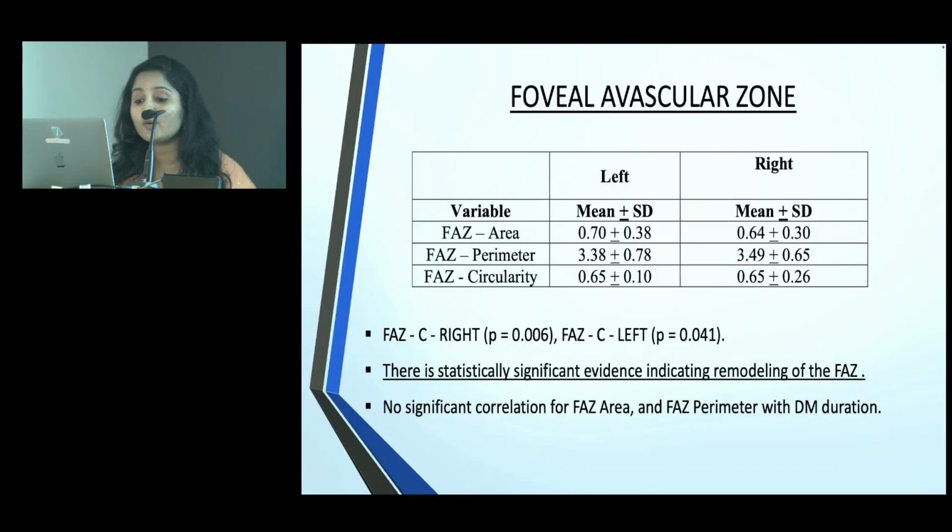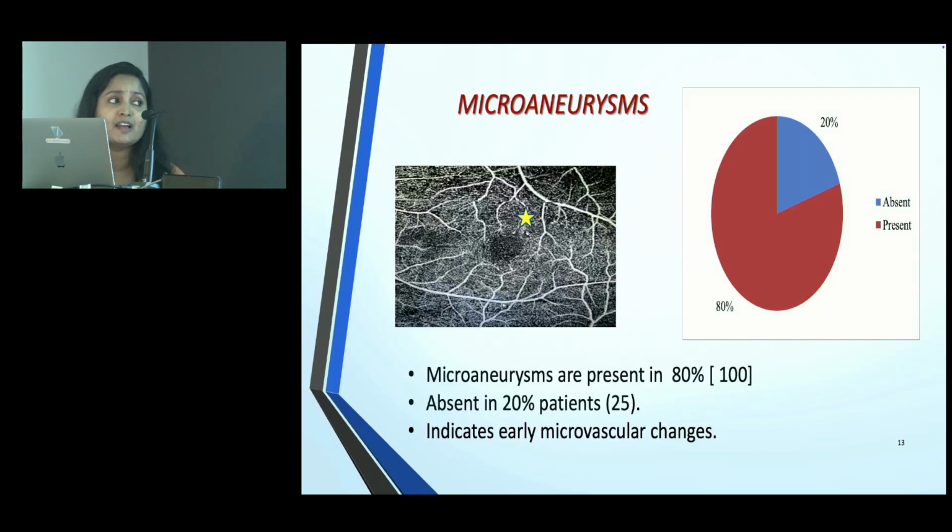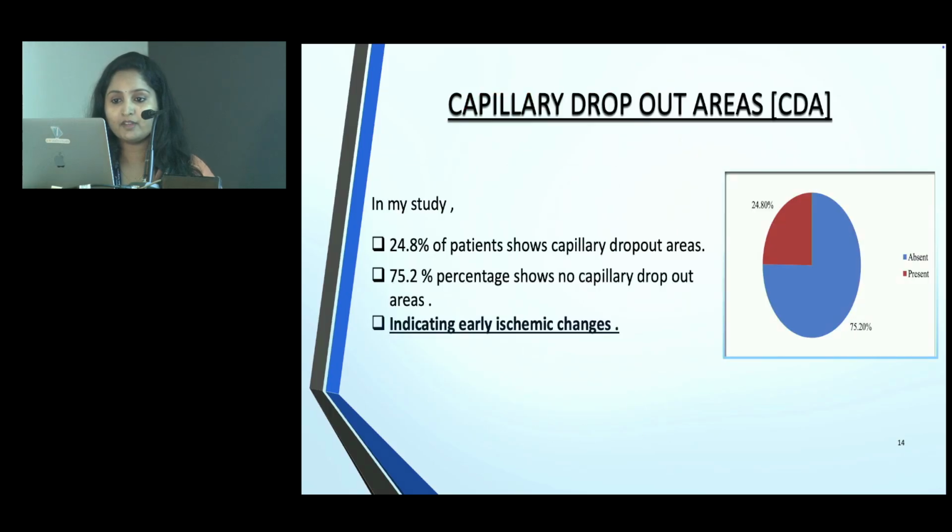And coming to the foveolar vascular zone, the foveolar vascular zone circularity shows a significant p-value and statistically significant evidence, indicating the remodeling of the foveolar vascular zone, but no significant correlation for foveolar vascular zone area and perimeter with DM duration. Coming to the microaneurysm, it was present in 80% of the patients, indicating early microvascular changes. Capillary dropout area: 24.8% of patients show capillary dropout area, indicating early ischemic changes.